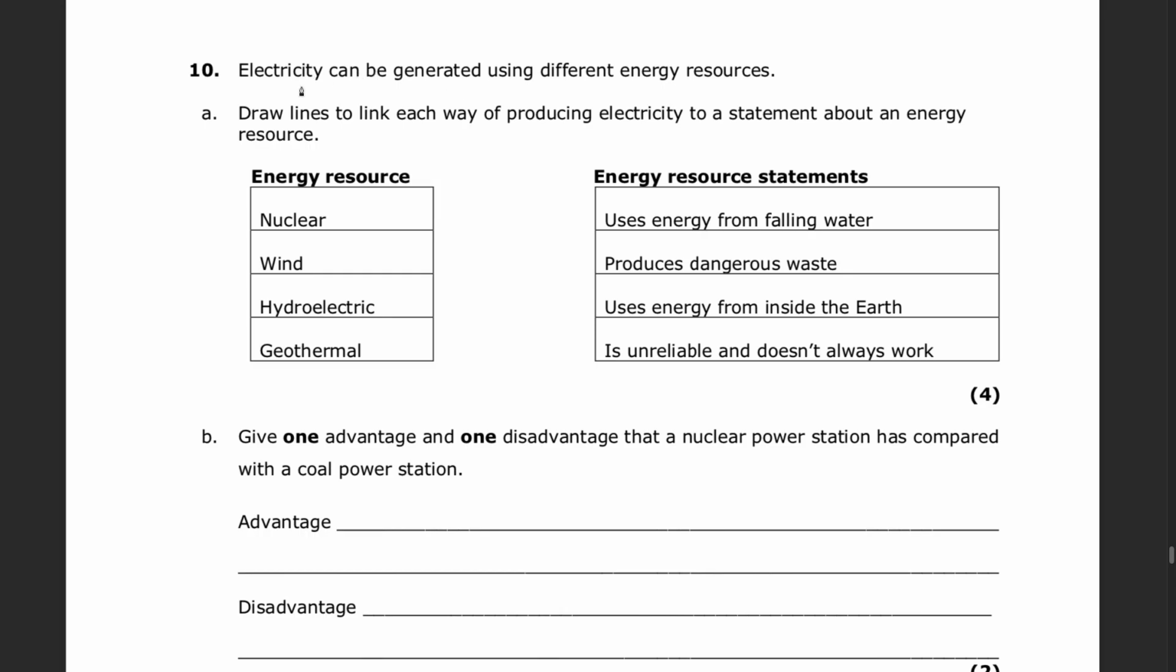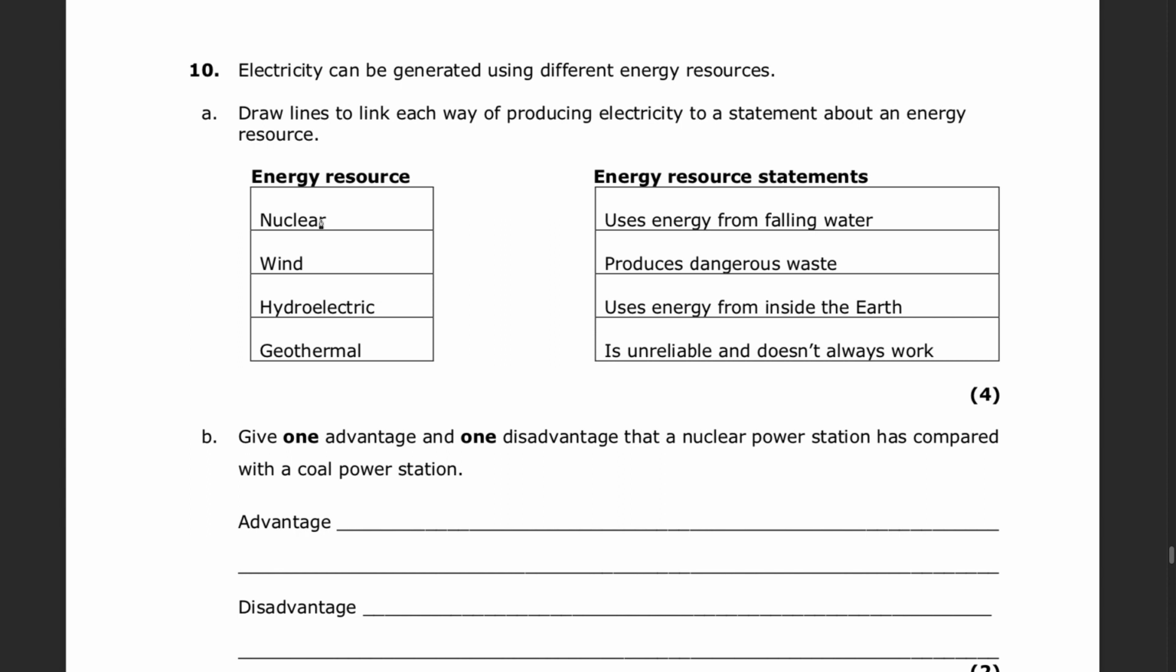Question 10. Electricity can be generated using different energy resources. A. Draw lines to link each way of producing electricity to a statement about an energy resource. So for energy resources we have nuclear, wind, hydroelectric and geothermal. For the statements we have uses energy from falling water, produces dangerous waste, uses energy from inside the earth, is unreliable and doesn't always work.